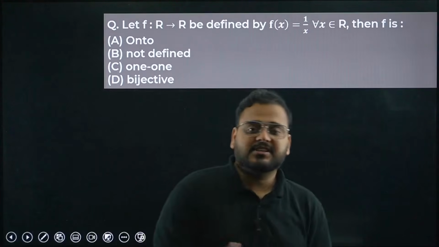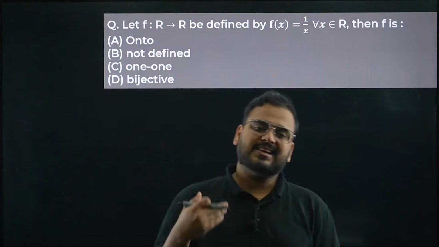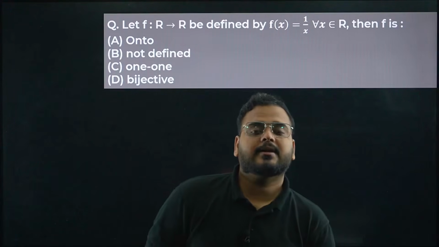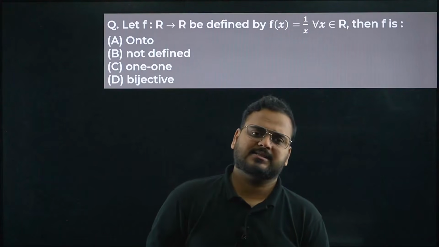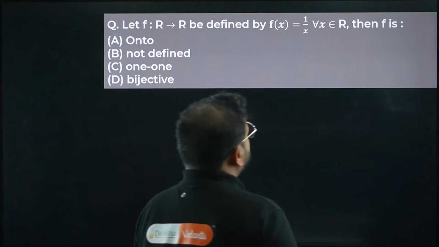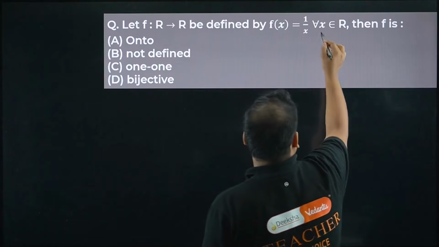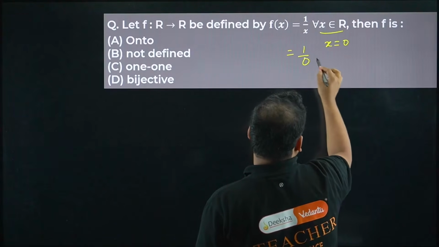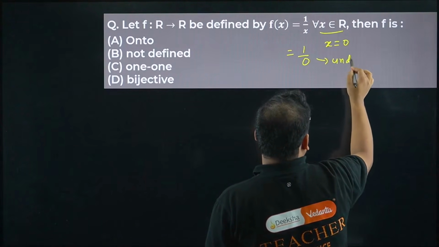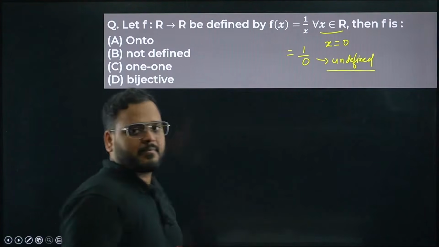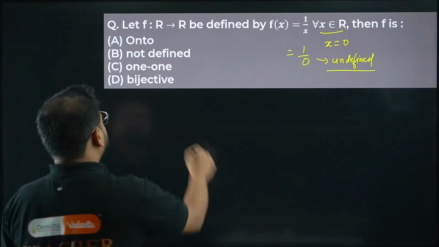They're saying that if a function is defined from all real numbers to all real numbers, basically your domain is all real and codomain is also all real. And f(x) is given as 1 by x, is it? Not possible, sir, because for all real we'll also have x equals to 0, and this will become 1 by 0, which is undefined. It will be undefined. Answer is